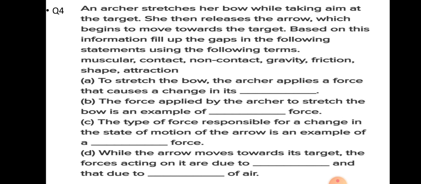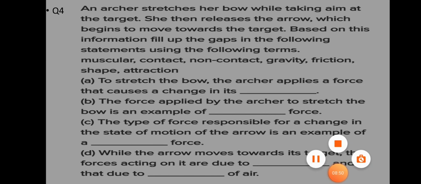So which force is acting when it is moving? Gravity. And due to friction of air, along with gravity, the air is also applying friction on the arrow. So both the forces are acting at the time, due to gravity and due to friction of air.